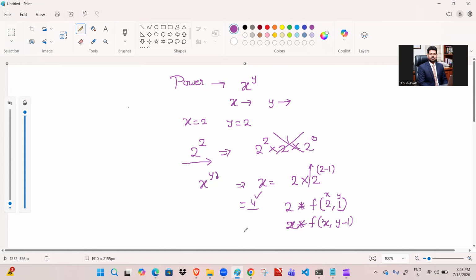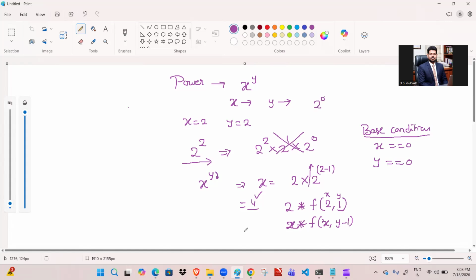Reduced by 1 in the sense means not always reduced by 1. Sometimes we are going to reduce by 2, 3, 5, depending upon the application. Okay. But here we need to identify the base conditions, which is more important. So what is the base condition here? Here we have two variables. When x is equal to 0 and y is equal to 0, what will happen?